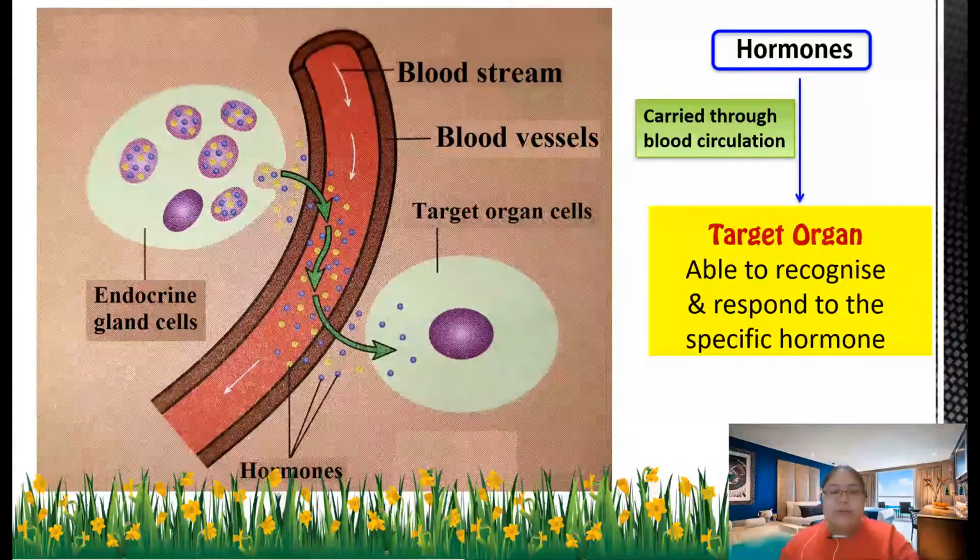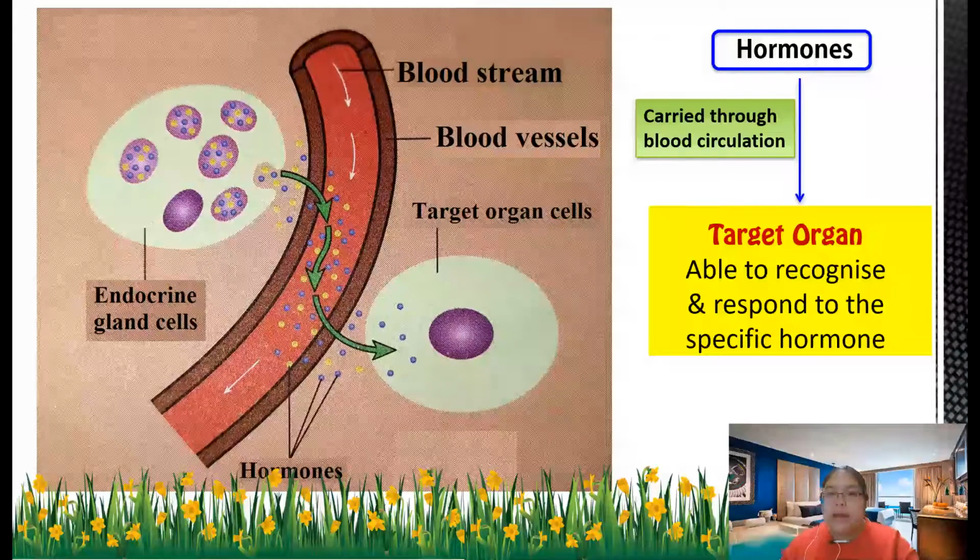Let's see the first one. This one is our bloodstream. This one is the endocrine gland cell. The endocrine gland will put the hormones inside our bloodstream without any duct. That means they put them straight into our bloodstream. After that, they will go to the certain target organ cell. A certain target cell will receive a certain hormone.